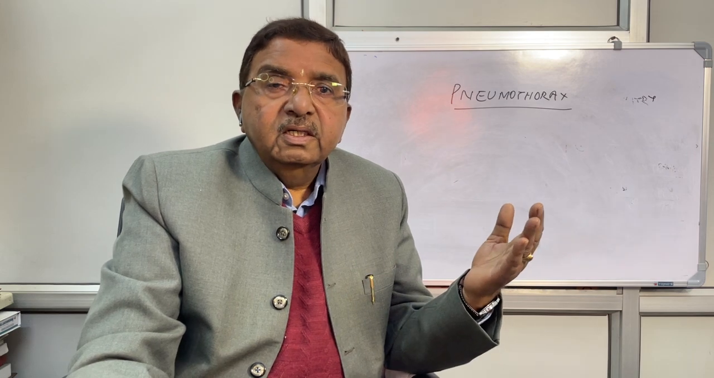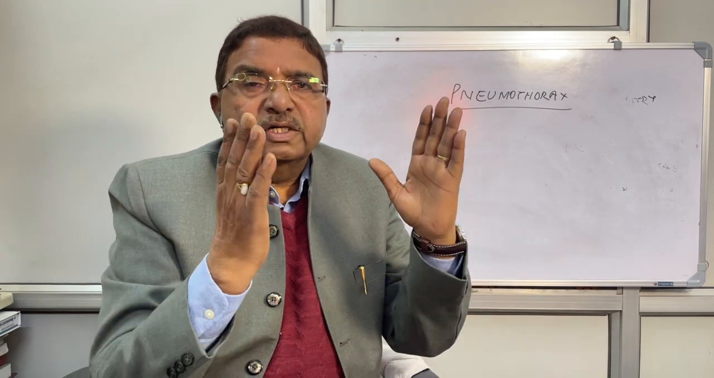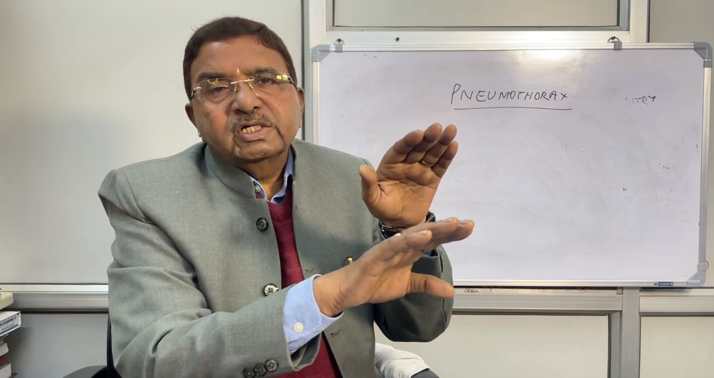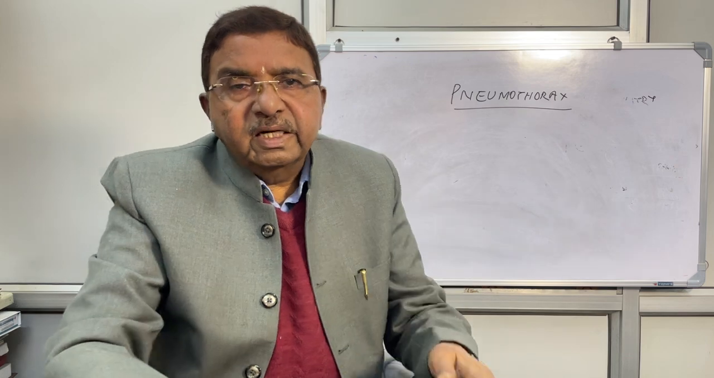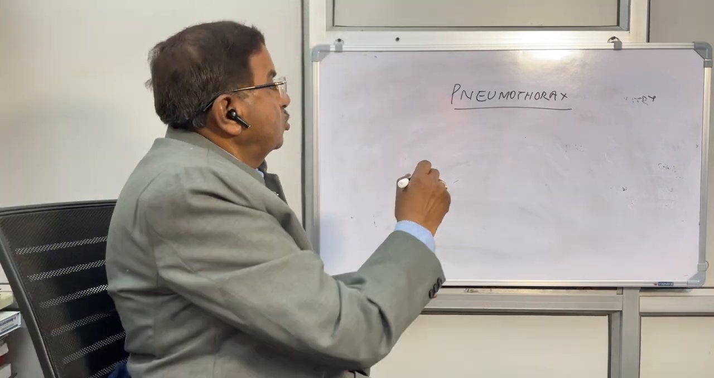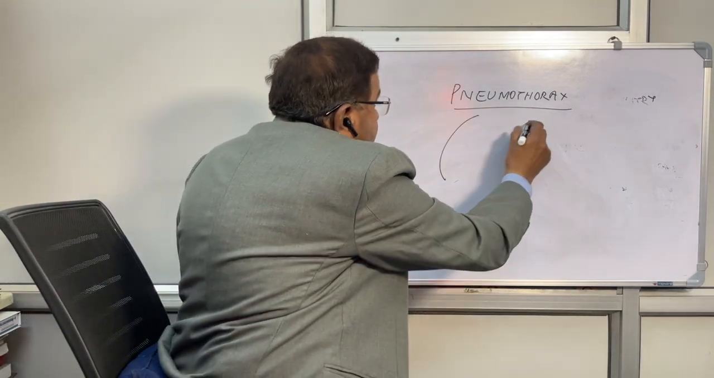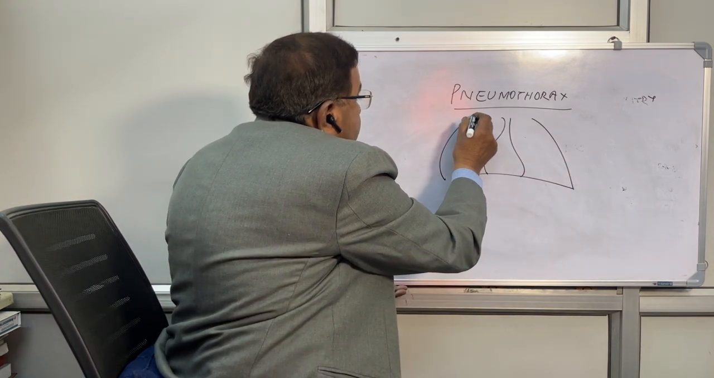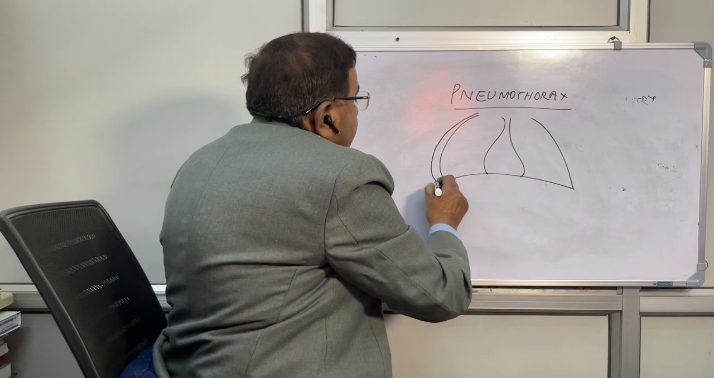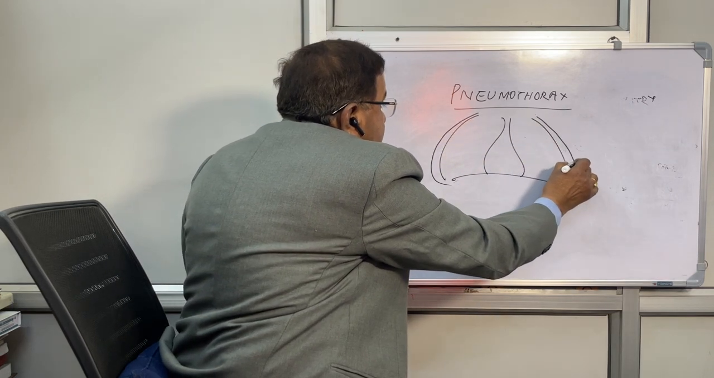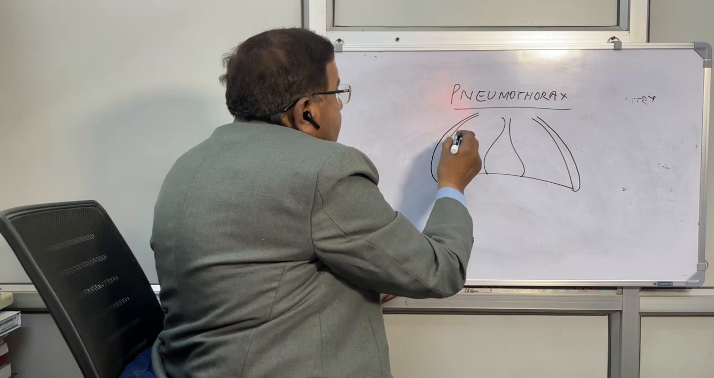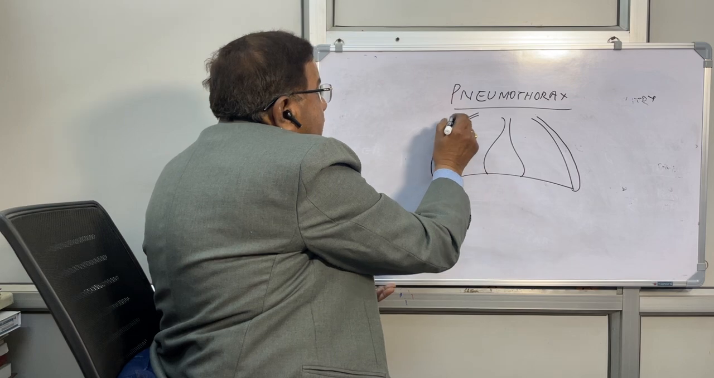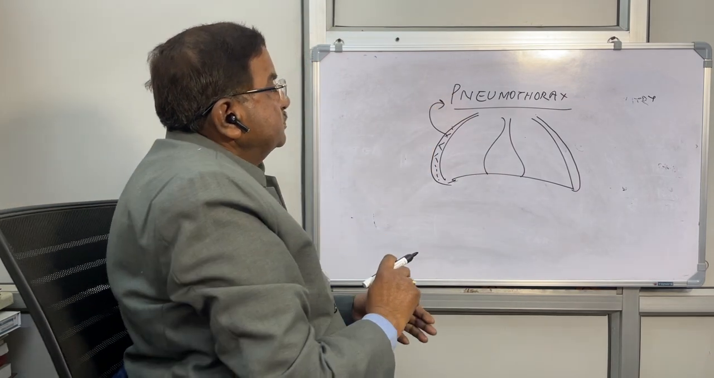Pleural space is the space formed by two layers of pleura, parietal and visceral, and when there is abnormal collection of air in this space, that is known as pneumothorax. This is the outer layer. The visceral layer is attached to the lung. So when there occurs collection of air in this space, it is known as pneumothorax.